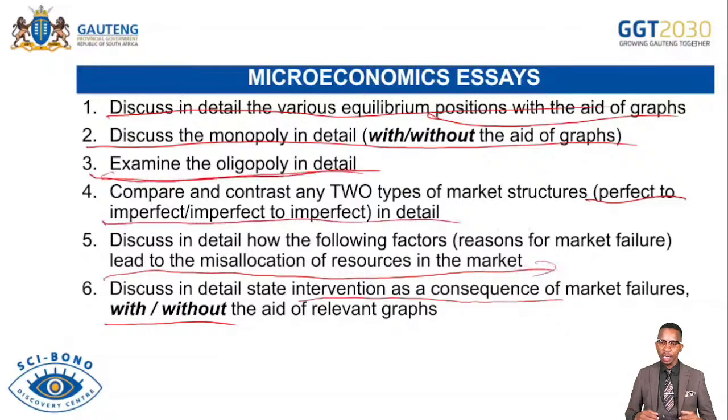And then we go further, we talk about lack of information. Under lack of information, we refer to a situation whereby information is not made adequate or sufficient for consumers, producers, and workers to make informed decisions within the market. There will be a high level of inefficiency. If consumers do not have enough information about the prevailing market conditions, they will be making poor decisions, wasting their resources, buying goods that they do not desire.